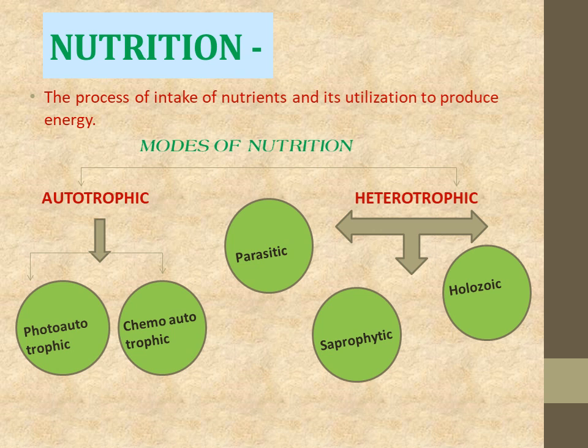Now see, what is autotrophic? When the organism is able to synthesize its own food, it is autotrophic nutrition. Whereas if the organism is dependent on other organism, then it is heterotrophic. Now in photoautotrophic nutrition, when the organism synthesizes its own food in the presence of light, it is photoautotrophic. And when there is synthesis of food with the help of certain chemicals, then it is chemoautotrophic. Then parasitic nutrition, when the organism is dependent on any other living organism for food, then it is parasitic